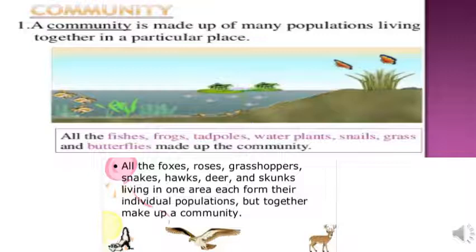They form a community. There is a close interaction between the living or biotic and non-living or abiotic components of the habitat. So, a community is made up of many populations living together in a particular place. All the fishes, frogs, tadpoles, water plants, snails, grass and butterflies make up the community. All the foxes, roses, grasshoppers, snakes, hawks, deer and skunks living in one area each form their individual population but together make up a community.